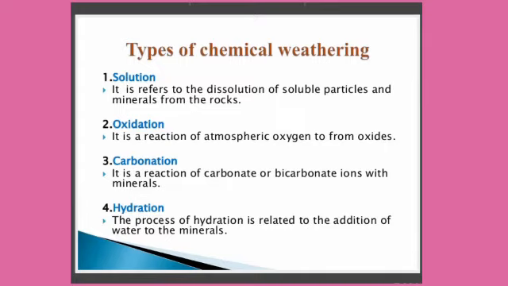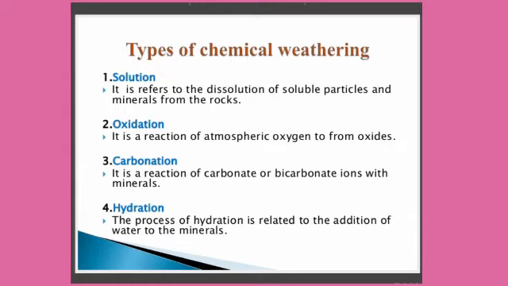The second type is oxidation, children. The decomposition of rocks through oxidation takes place when minerals present in the rocks react with atmospheric oxygen present in rainwater. It is like rusting of iron, children. In the presence of air and water, how iron gets rusted. Then color also changes. In the same way, the color of the rocks changes in this process.